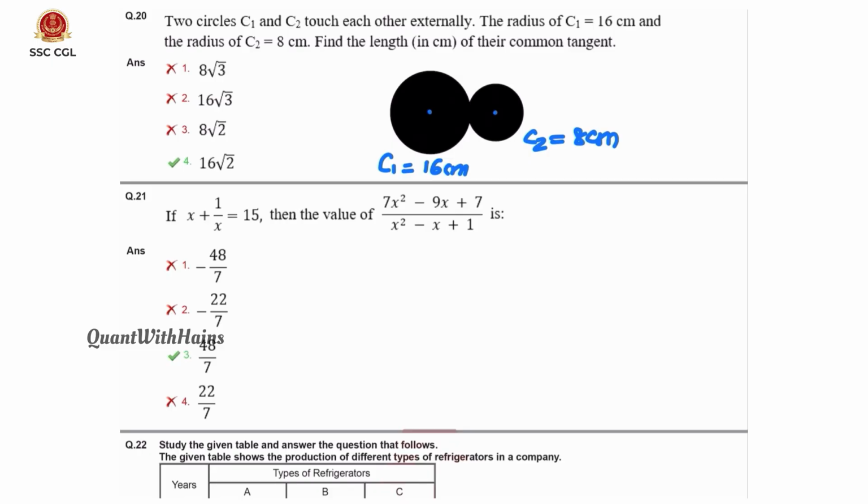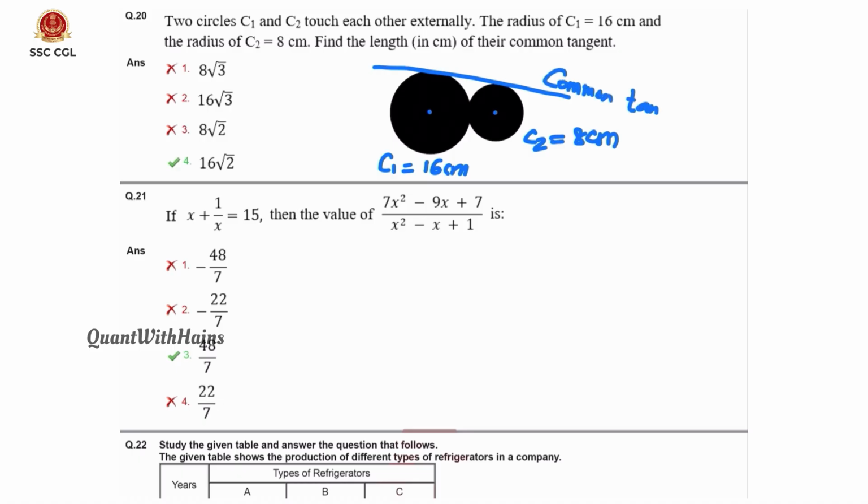Now coming to the 20th question. Here 2 circles C1 and C2 touch each other externally. As you can see in the figure, they are touching each other. The radius of the bigger circle C1 is 16 centimeters, and the radius of the small circle C2 is 8 centimeters. Find the length of their common tangent. If 2 circles are touching externally, this is the common tangent.